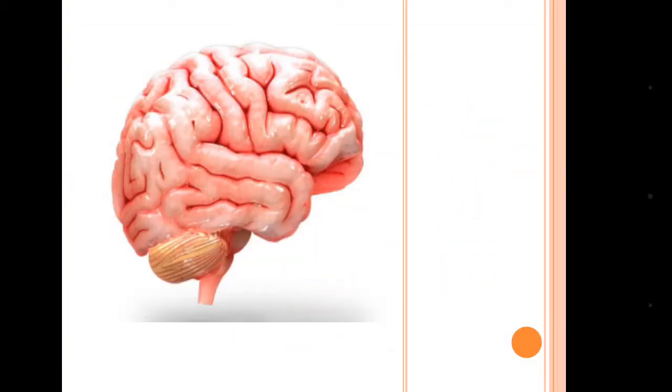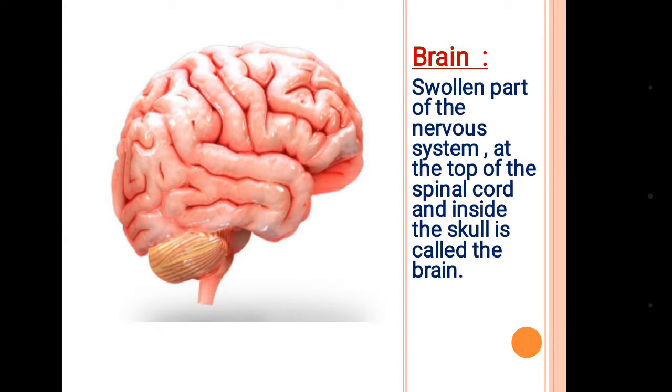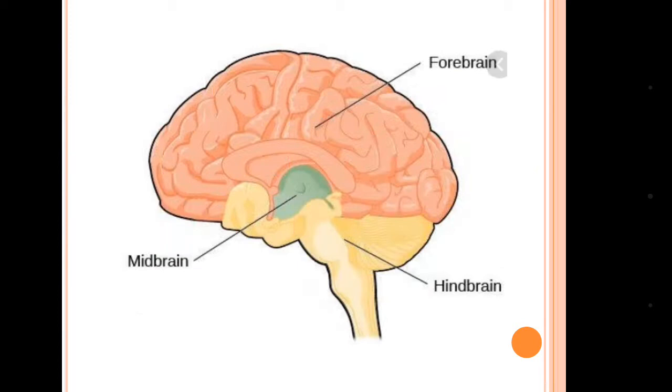Now you can see the picture of brain. So what is brain? It is the swollen part of the nervous system at the top of the spinal cord, and inside the skull is called the brain. So inside the head, the main part or the manager of our total nervous system is the brain. Now the parts of brain are mainly divided into three parts.